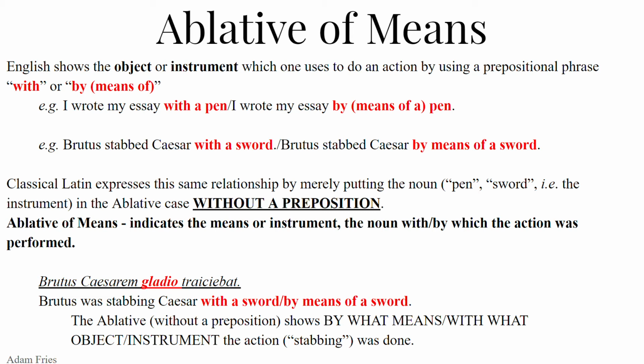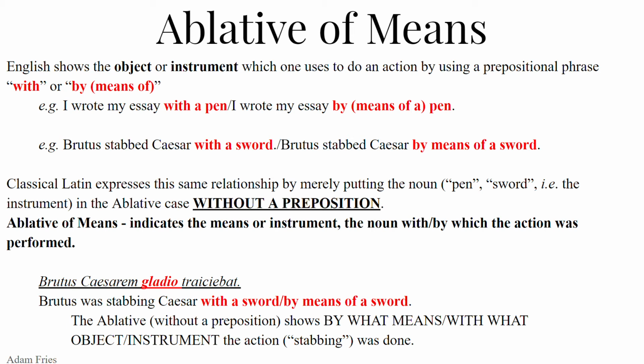We've talked about the ablative of separation with prepositions like ab, de, ex, meaning away from, down from, out of, moving away from something. And then we've also had the ablative of accompaniment, where the ablative with the preposition cum, meaning with or alongside or in the company of, shows us with whom an action happens, alongside whom.